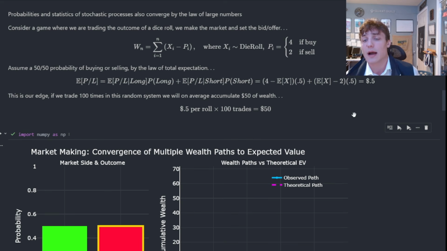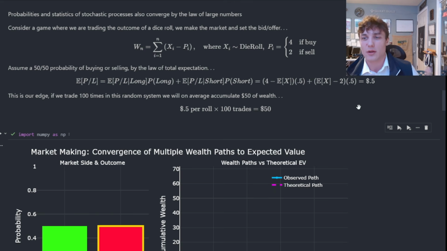So what do I do? I quote a bid offer. I'm going to effectively have 4 and 2 here. So somebody can buy at 4, they can sell at 2. That is my dice market. Now, if I run the statistics, then what's going to happen? Well, I can apply the formula here for expected value or mean, and I can see that the mean is what? It's 0.5. So I have a positive edge per trade.